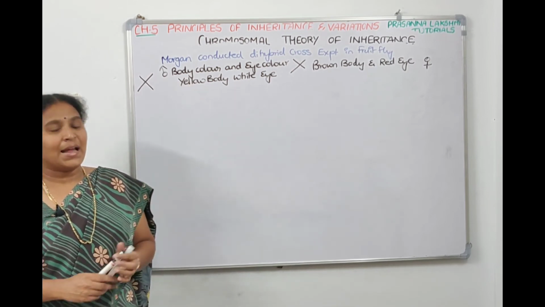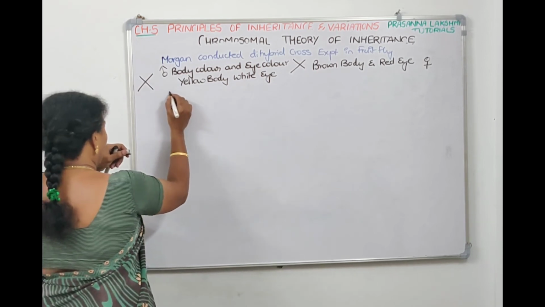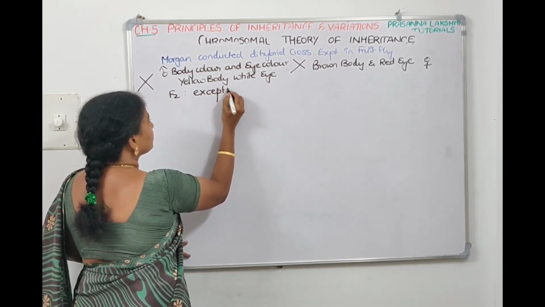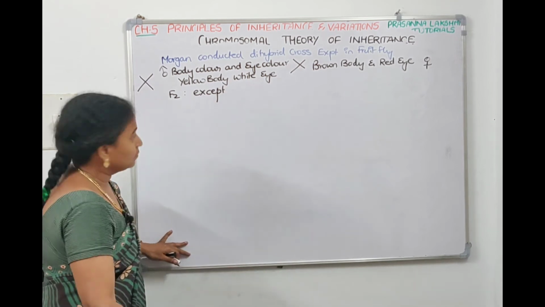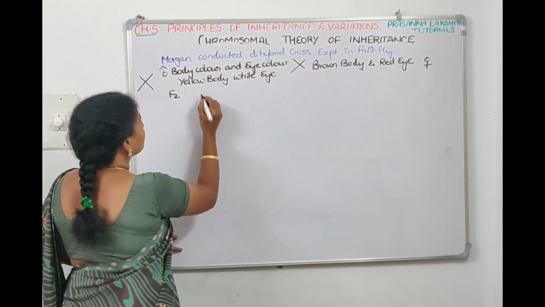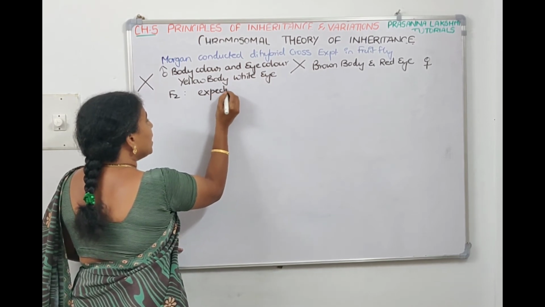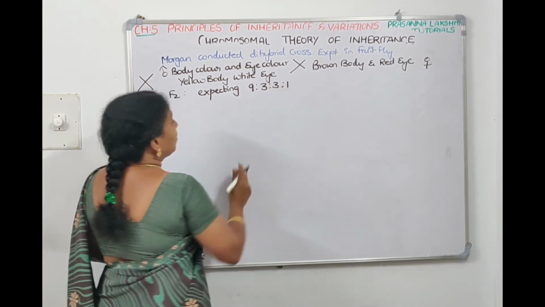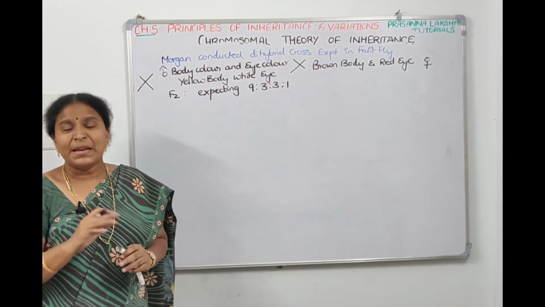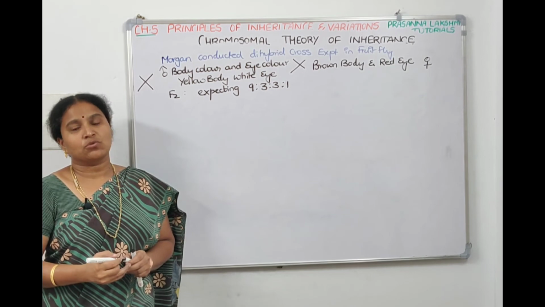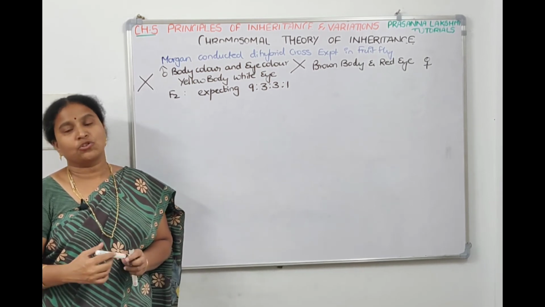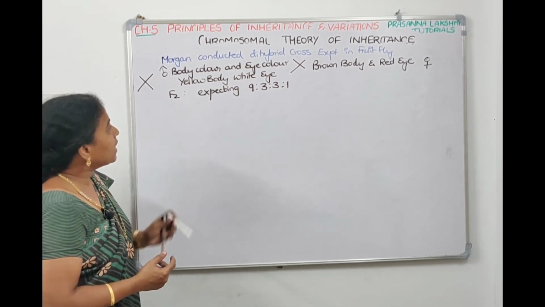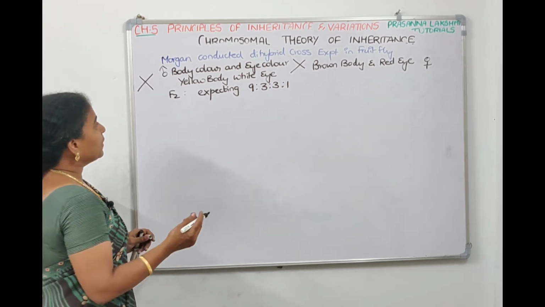So when he crossed and checked the F2 ratio, he was expecting the dihybrid ratio as 9:3:3:1, but the ratio he got is completely deviating from 9:3:3:1. He got a different ratio. So what are the ratios he got? Let us see. When he has taken yellow body with white eye, it is cross 1.